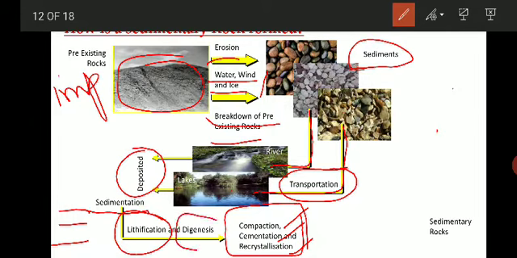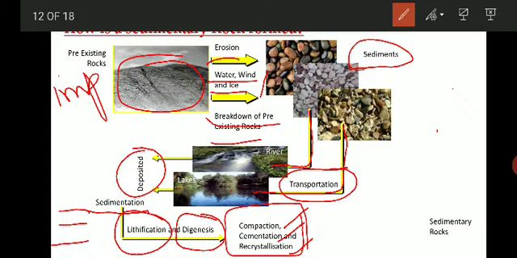So diagenesis is what? When sediments convert into a rock, there will be some physical and chemical changes which take place in the rock, and those changes are called diagenetic changes, and the process is called diagenesis.